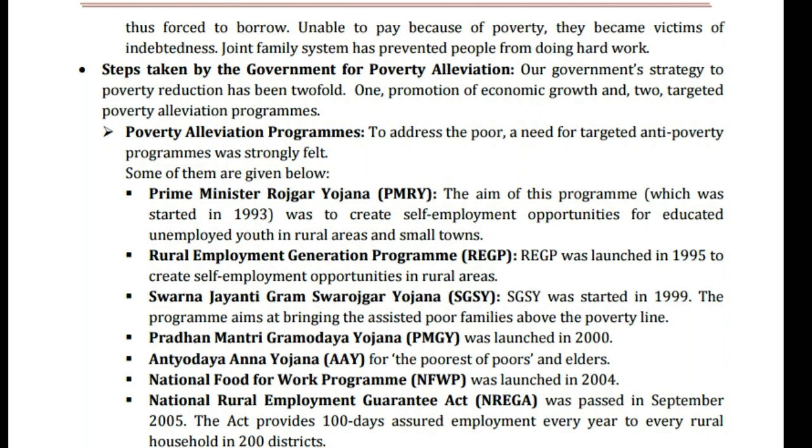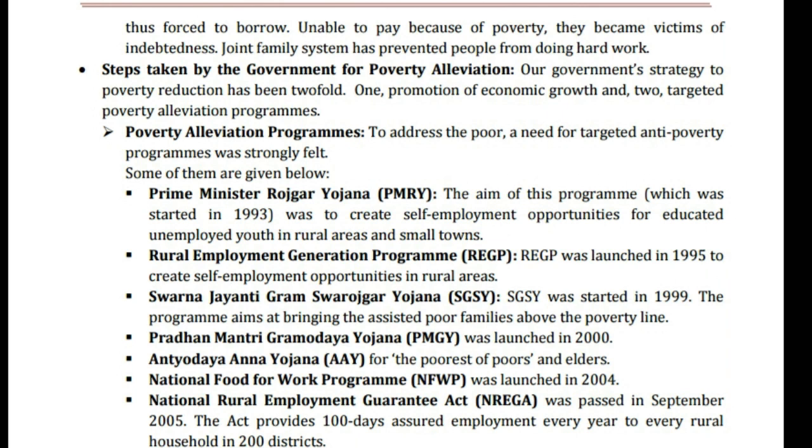Prime Minister Rozgar Yojana, PMRY. The aim of this program, which was started in 1993, was to create self-employment opportunities for educated unemployed youth in rural areas and small towns. Rural Employment Generation Program, REGP. REGP was launched in 1995 to create self-employment opportunities in rural areas.